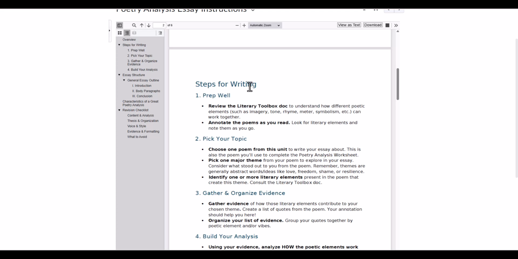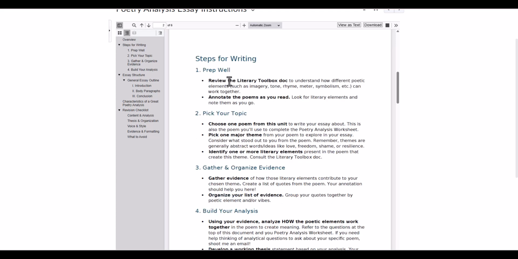So for those of you who like step-by-step things, I like step-by-step things, especially when it comes to writing, because sometimes I don't know where to start. Most of the time I don't know where to start. So the first step for writing is to prep well. Review the literary toolbox documents, make sure you're familiar with it. Watch that video again if you want to, and annotate the poems as you read.